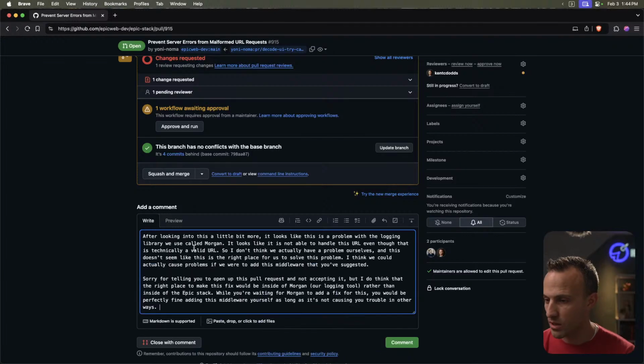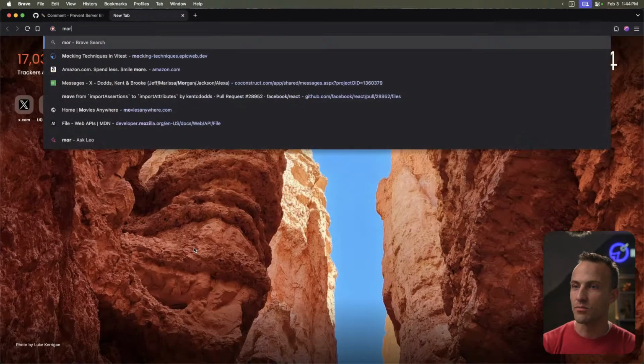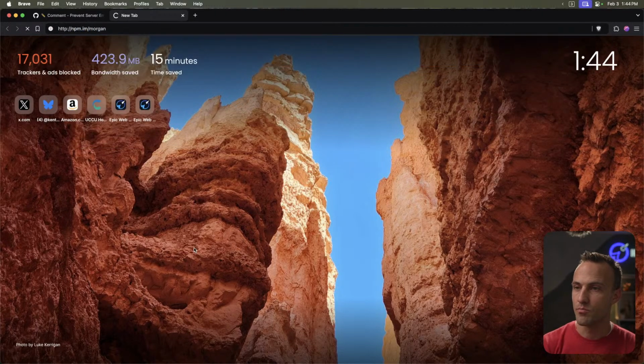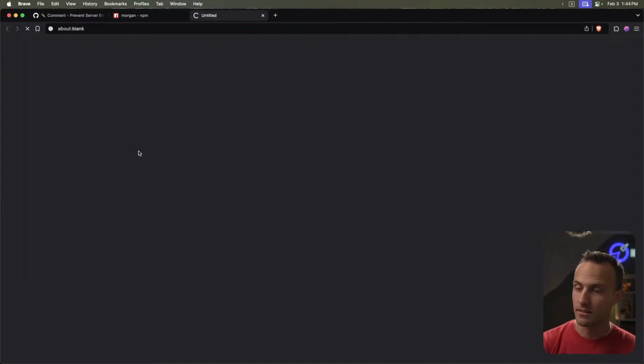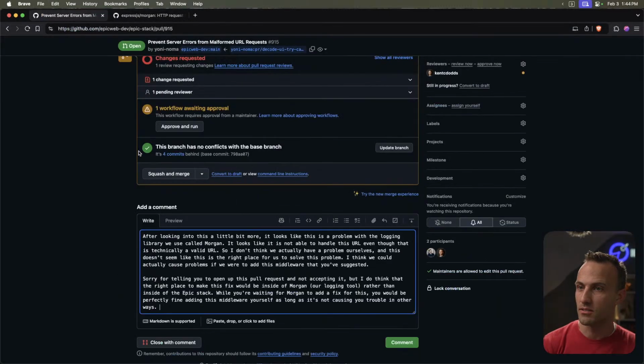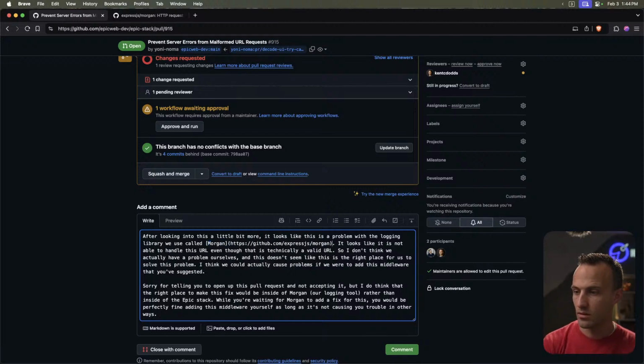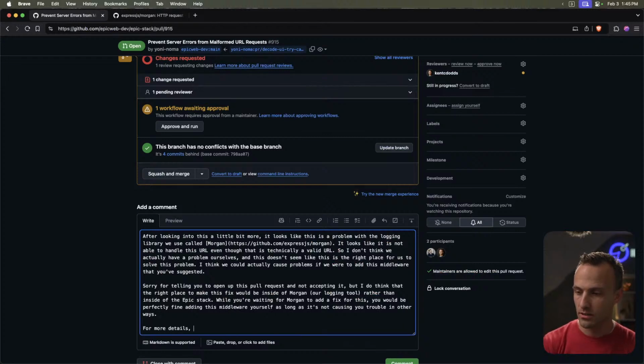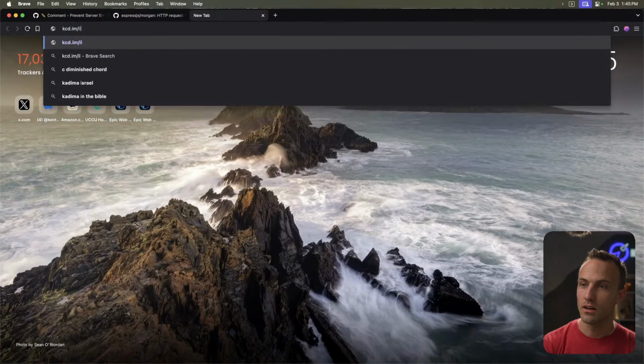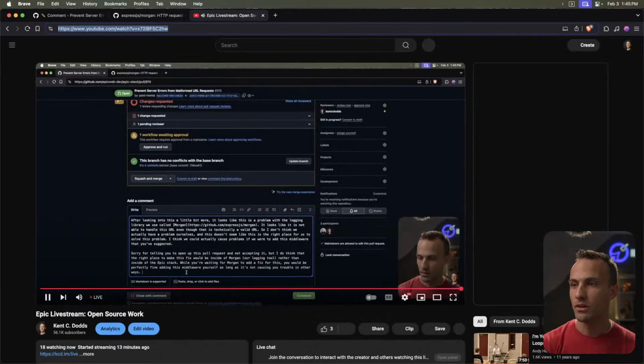And that's it, period. And then let's find Morgan, just to make things super duper clear. Somebody over there has got to add dark mode to npm. For more details, check out my live stream where I worked on reviewing this. And let's find my live stream. Live. There we go.